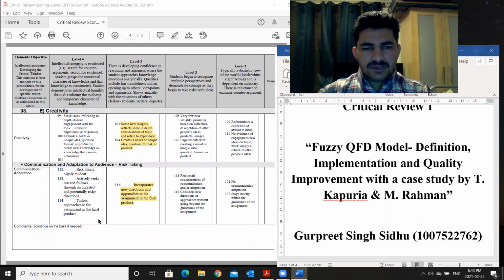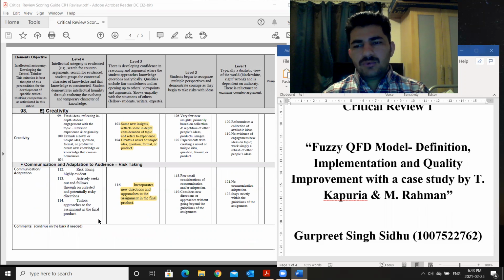Next section is creativity. I can say that I need to work on this section. I should have gotten more creative ideas from more and more experts. But I tried to use creative ideas from my own perspective and my own experience. Definitely, in the next critique, I will work more on this section.